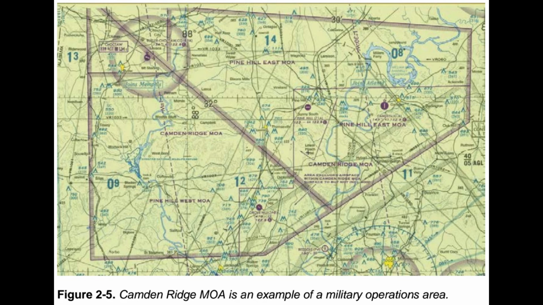Otherwise, ATC reroutes or restricts non-participating IFR traffic. MOAs are depicted on sectional, VFR terminal area, and en route low-altitude charts and are not numbered, e.g., Camden Ridge MOA. Figure 2.5. However, the MOA is also further defined on the back of the sectional charts with times of operation, altitudes affected, and the controlling agency.